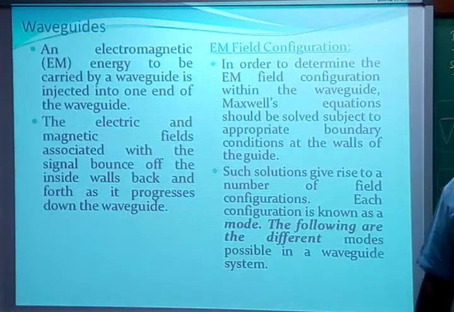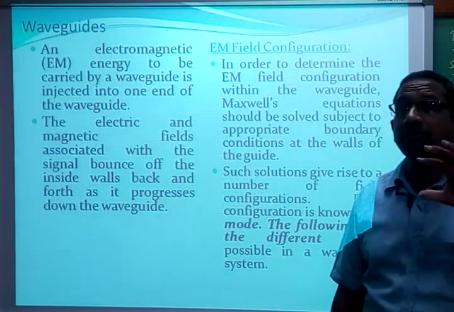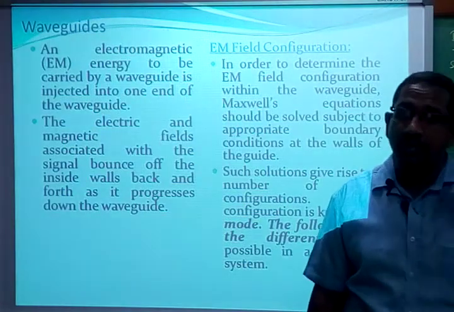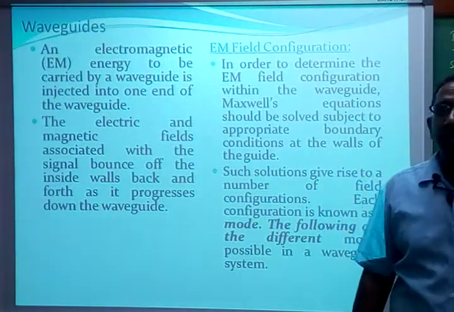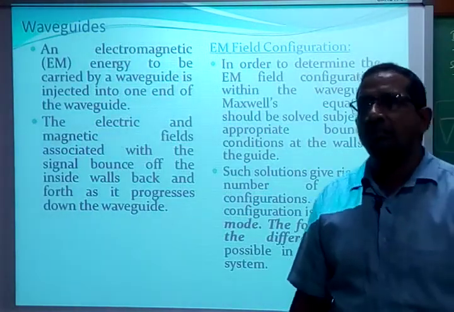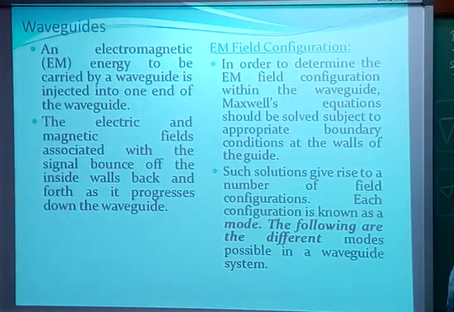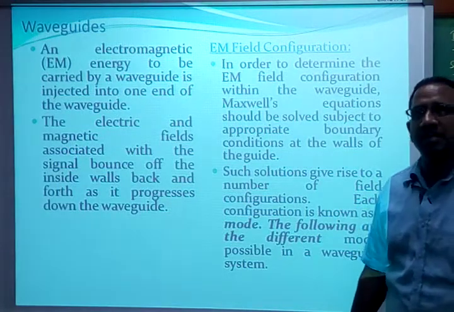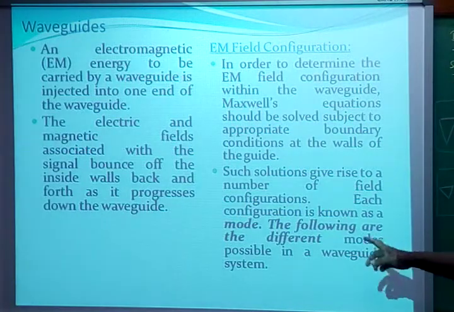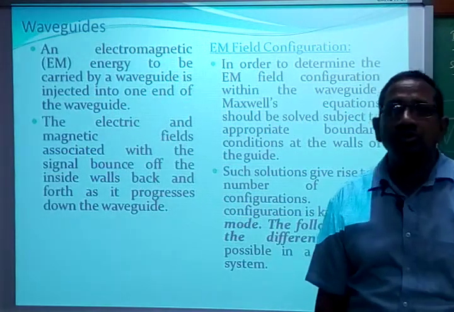After we apply the boundary conditions, we come up with configurations of the EM waves, called TE, TM and TEM modes. Each configuration is known as a mode, and these are the different modes possible in a waveguide system. In the next slide, we are going to see the various modes of operation.